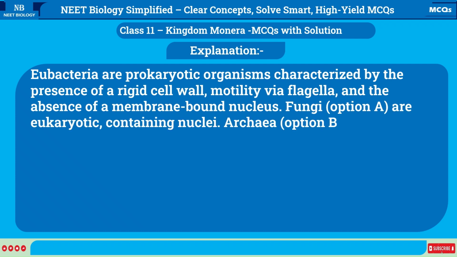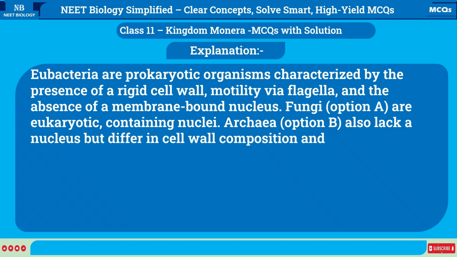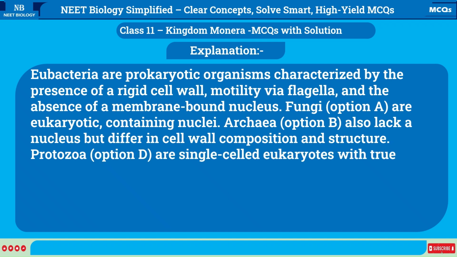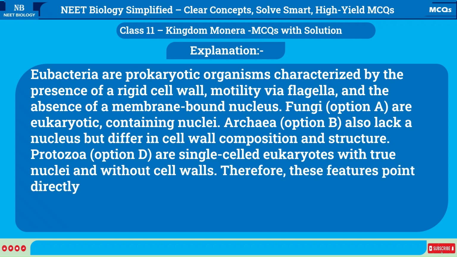Archaea, option B, also lack a nucleus but differ in cell wall composition and structure. Protozoa, option D, are single-celled eukaryotes with true nuclei and without cell walls. Therefore, these features point directly to Eubacteria.